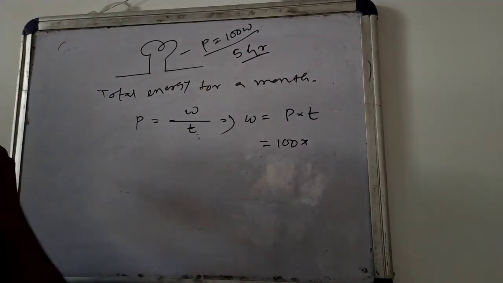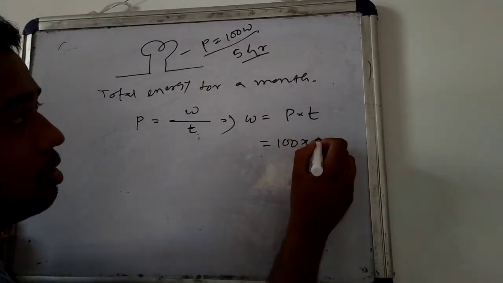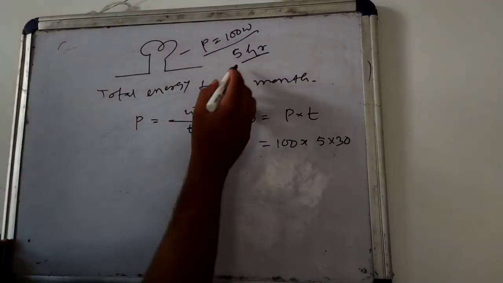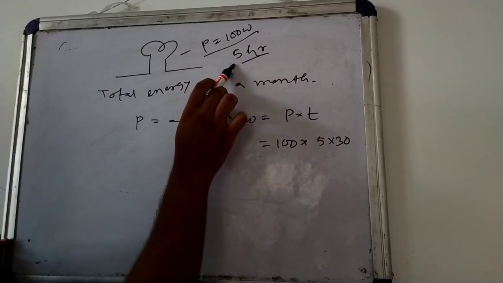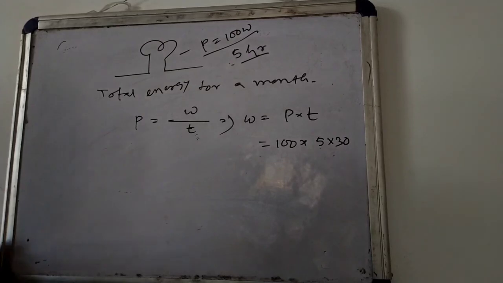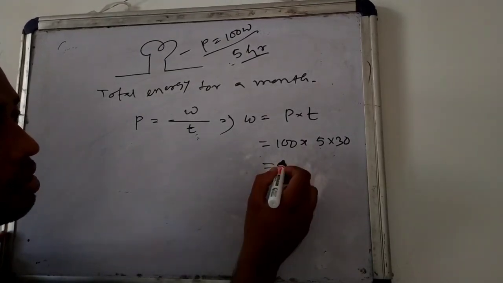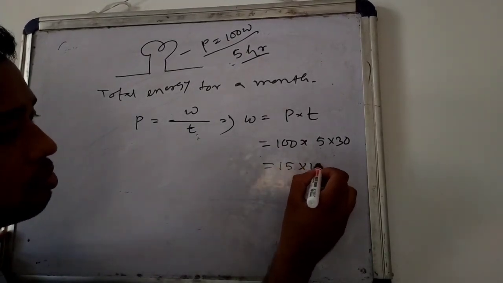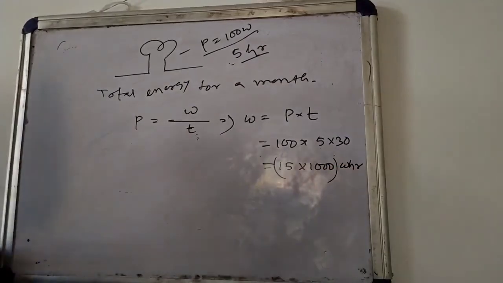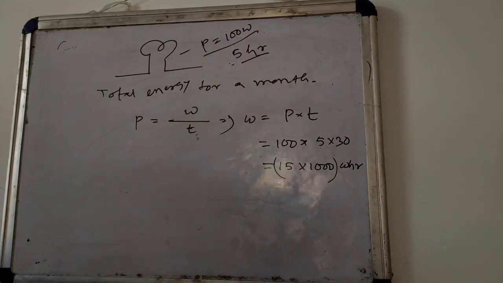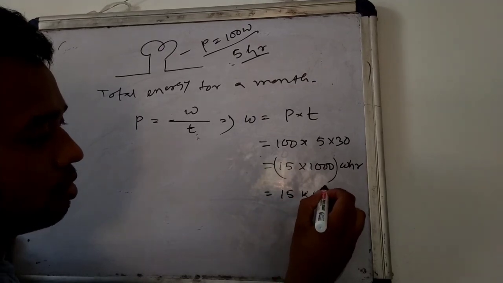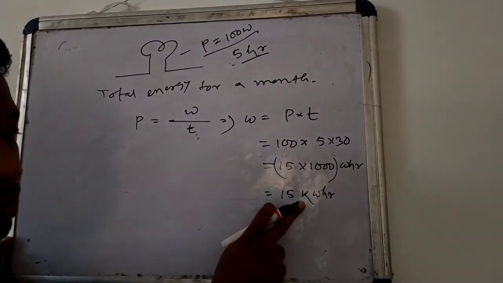Then for a month of 30 days, total time will be 5 into 30 hours. If we multiply, it will be 15 into 1000 watt hour. Now we need to convert it into kilowatt hour. So it will be 15 kilowatt hour, because kilo means 1000.